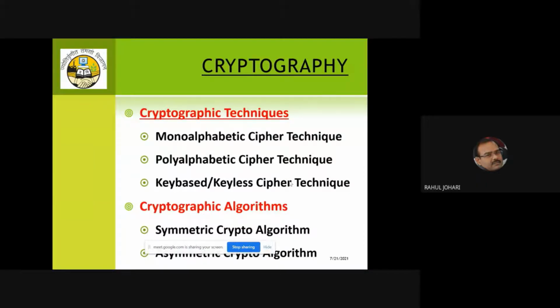Because if they use the traditional technique, which is already known in the open source, then our data is vulnerable. It can be hacked by the hackers, modified, copied, stolen, and maybe sold off in the deep web or the dark web. Many problems might arise if you use the traditional cryptographic technique. So it is expected from these programmers that they will design their own cryptographic techniques and algorithms to provide protection to the data.